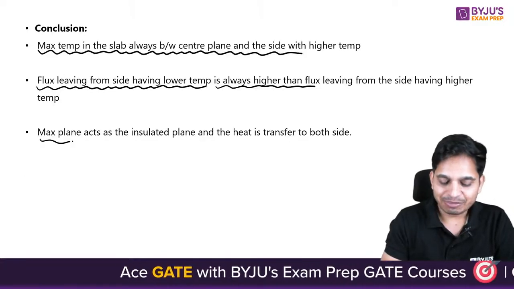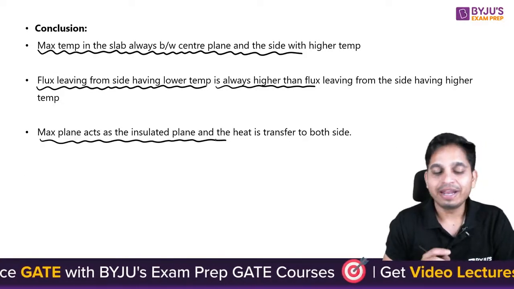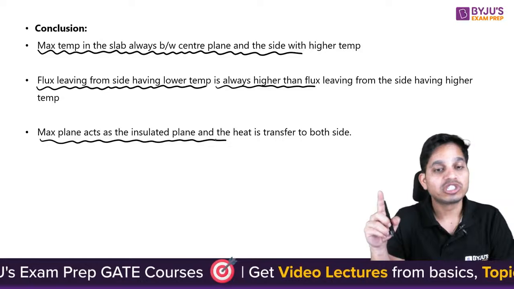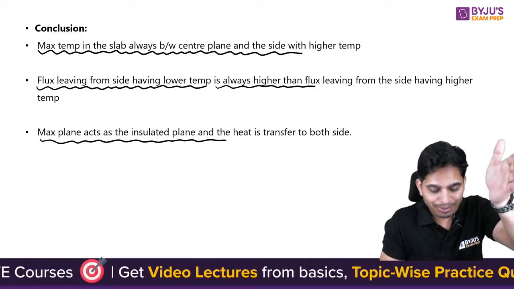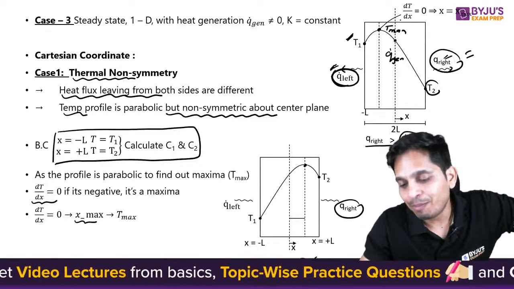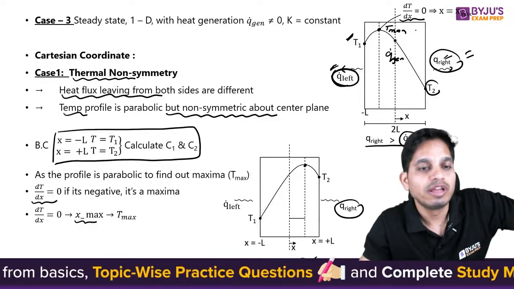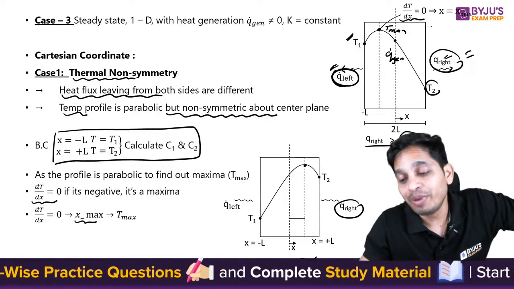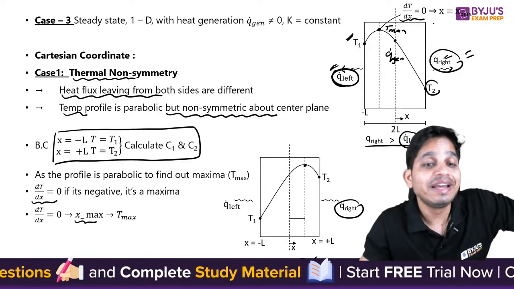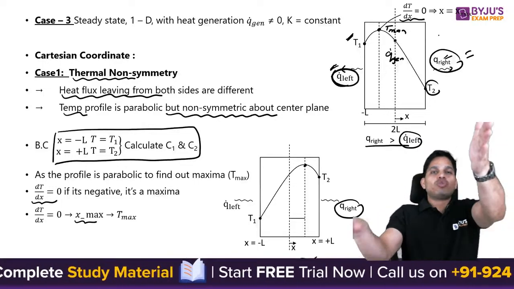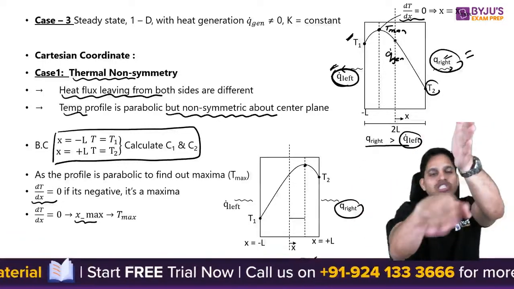And maximum plane acts as insulated plane, and heat is transferred to both sides. So wherever you get the maximum plane, you see here we are getting maximum plane, means dT by dx is equal to 0. And dT by dx equal to 0 means insulated. So this is insulated, then from this plane heat transfer is to both sides.